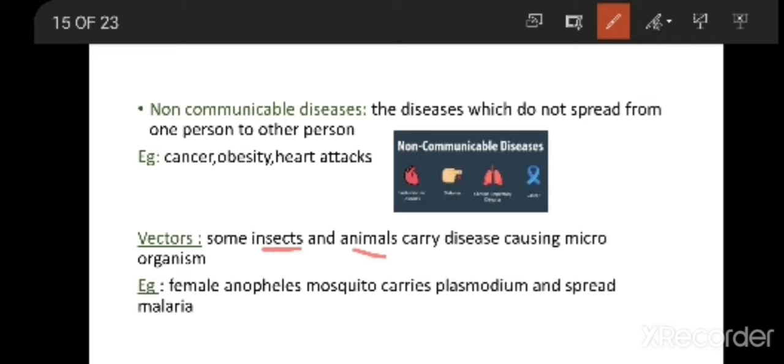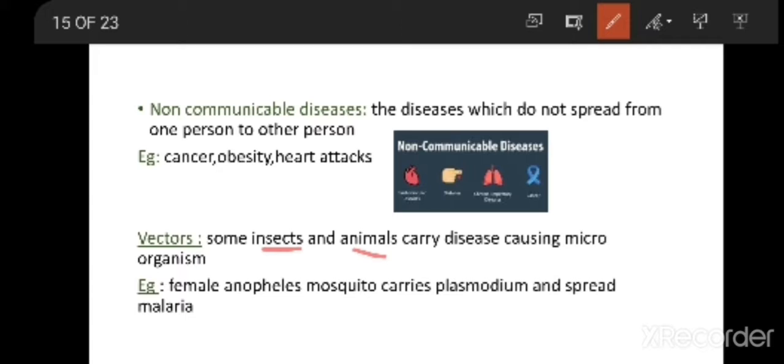For example, housefly and cockroach are insects, and dog and rat are animals. They carry disease causing microorganisms inside their body. Suppose I take the mosquito. A mosquito carries disease causing microorganisms inside its body. Once the mosquito comes and bites a human being, the microorganism present inside the mosquito will enter into the human body.